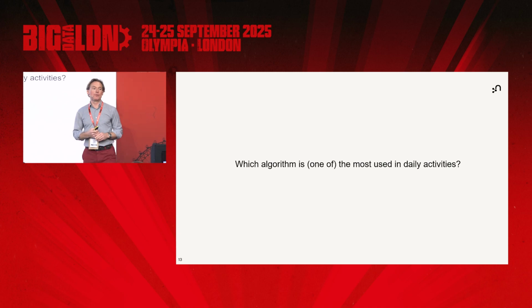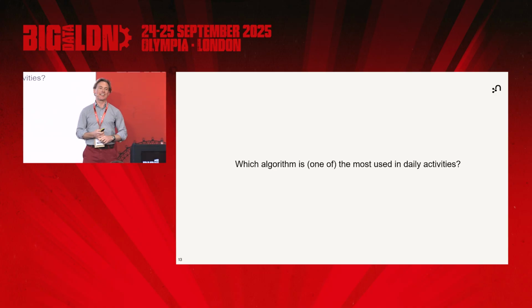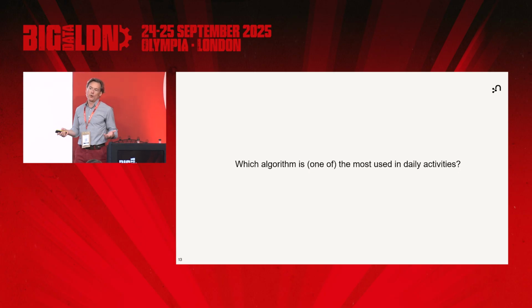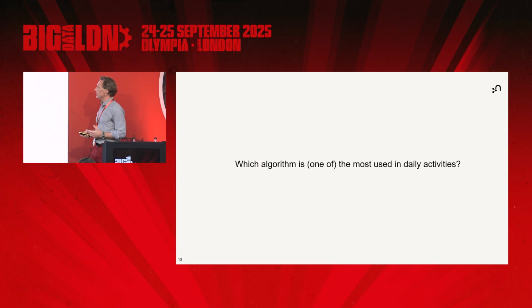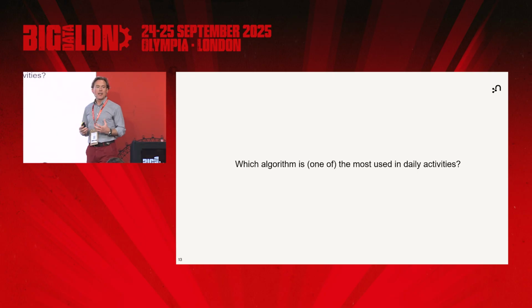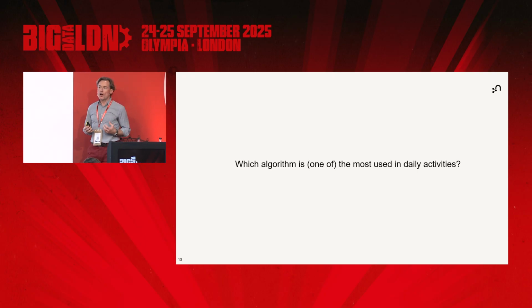Okay, I'll give you a tip. Does anyone still use Google? Anyone no longer use Google for search? So this guy no longer uses only ChatGPT, I guess. I'm cutting corners here a little bit, but in a nutshell, Google search was driven by a centrality algorithm called PageRank, right? So PageRank is something that we still use on a daily basis. So what I'm trying to get at is that graph algorithms are used daily.